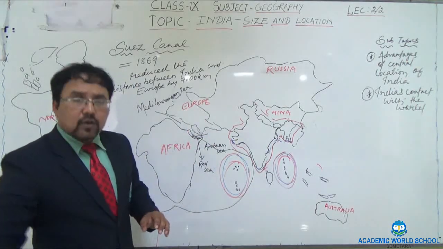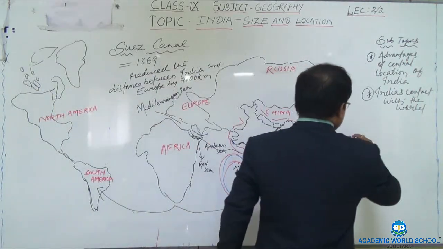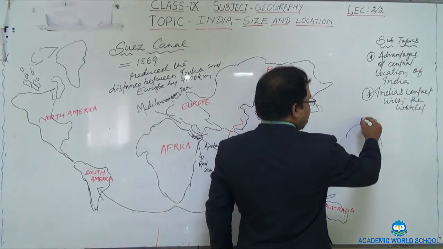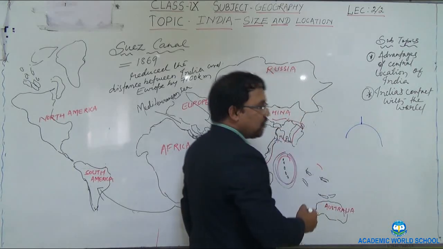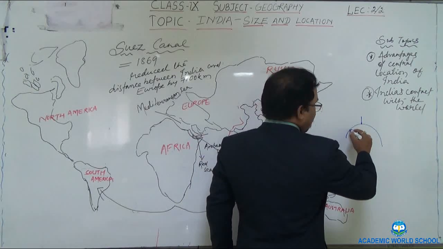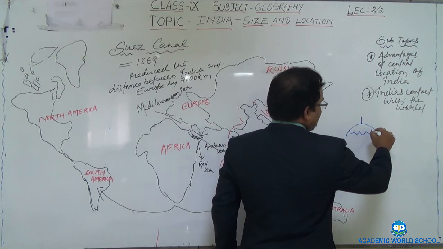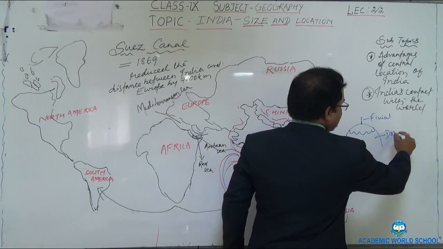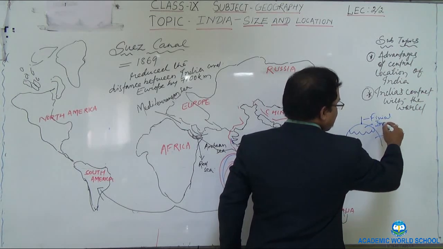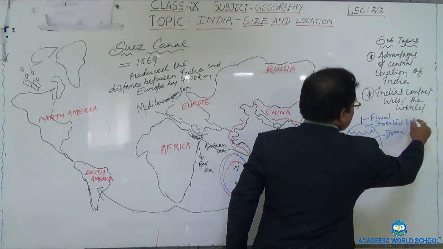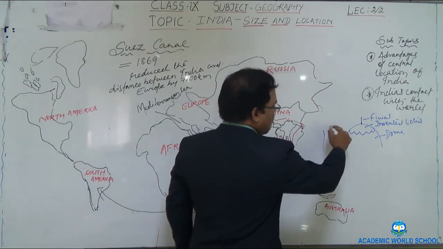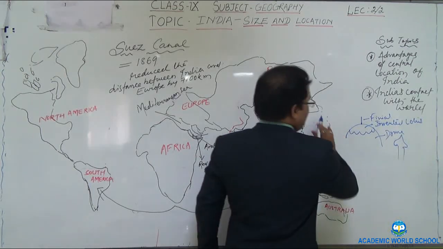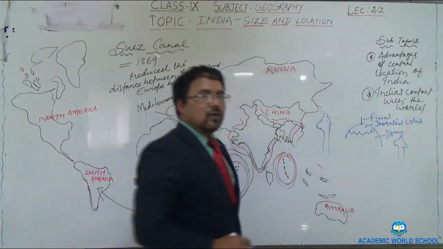They have domes. The monuments have domes. Okay, then one bar is there at the top of the monument. Then you will find an inverted lotus. This is called the finial. This is the dome. This is the inverted lotus. Then you will see the minaret.